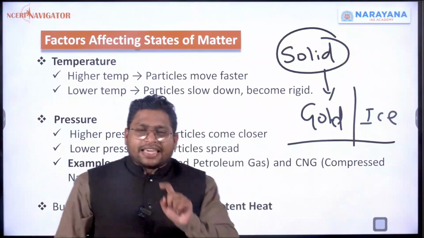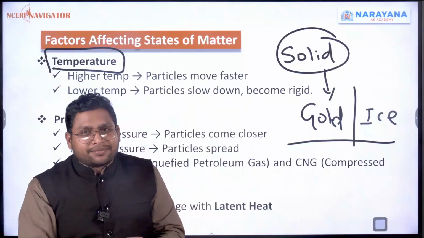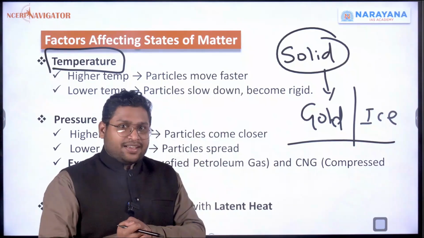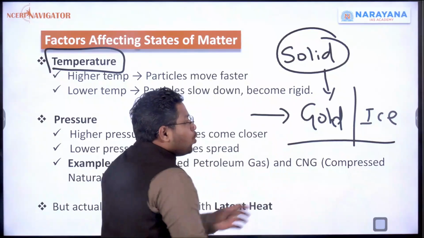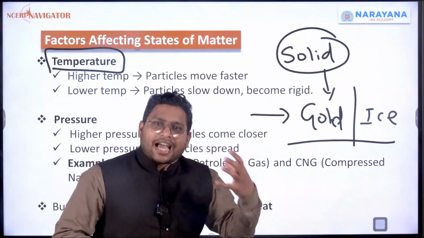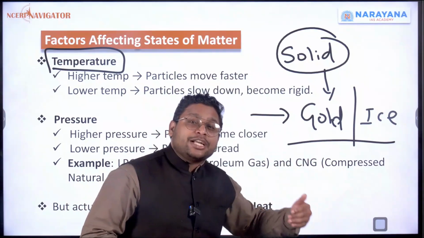Now, if I give it some extra temperature, what will happen? Will temperature affect them? The answer is yes. If I give temperature to gold or ice, you will see after some time, they are in the solid form, but they will be converted into liquid form.